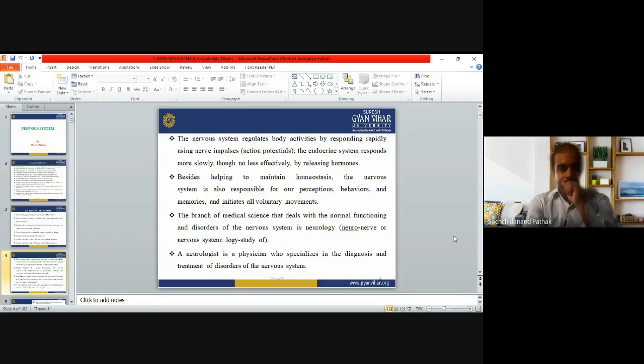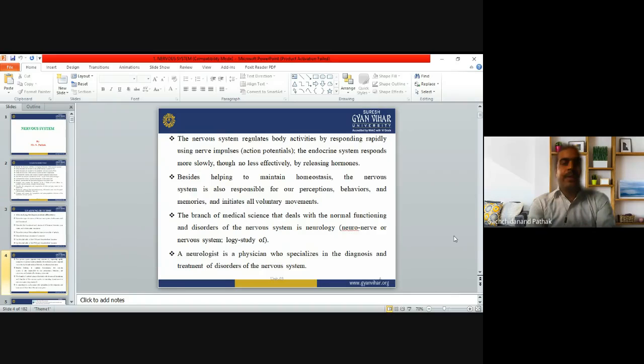So the endocrine system responds more slowly, though no less effectively, by releasing hormones. So there are two ways to regulate body activity: either by the nerve impulse, the action potential, or by the endocrine system, that means hormone releasing. We know that hormones, which are chemicals released, work much more slowly as compared to nerve impulses. Nerve impulses are electrical signals that travel fast as compared to the hormones that will be released, but their action is not less effective.